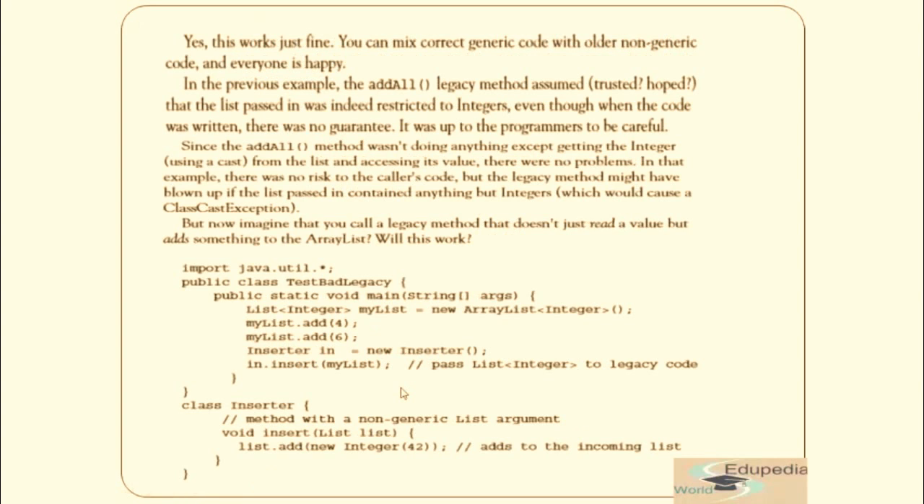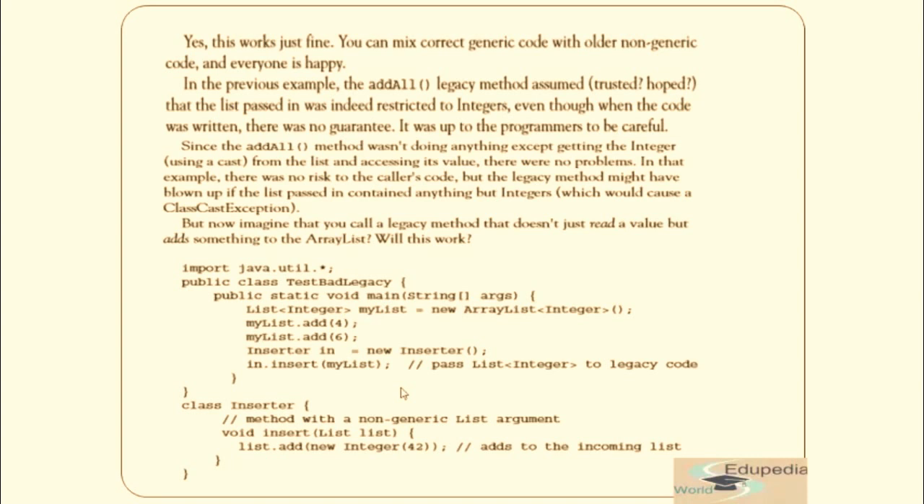Fine. Now let's see what is the interesting part. Well, this will work just fine. You can mix correct generic code with old non-generic code and everyone is happy. Okay. In the previous example, the legacy method assumed, meaning it is not guaranteed, we just assumed it, that the list passed was of an Integer type.